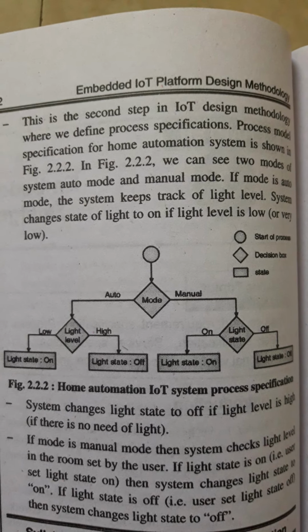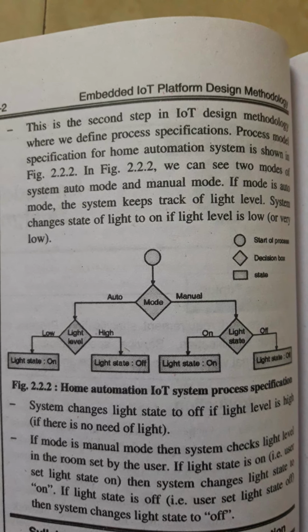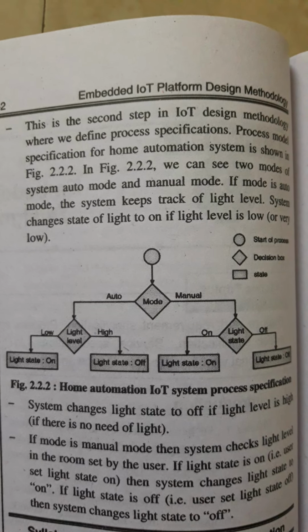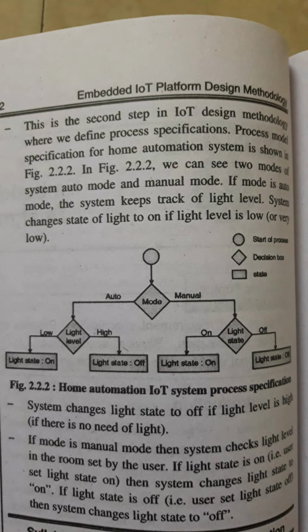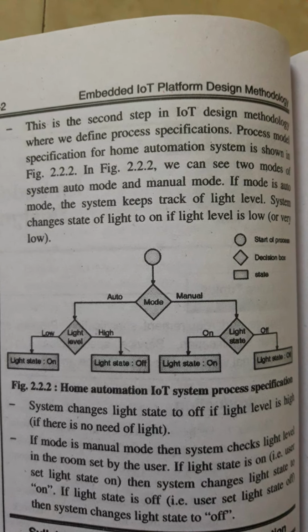Home automation IoT system. Here we see the manual mode and auto mode. In manual mode, the light state is on or the light state is off. We can do it manually. In auto mode, the sensor will detect the light level. If it is low, the light state will be on. If it is high, the light state will be off. State of the system: circle, decision bar, and state into bracket, rectangle circuit.